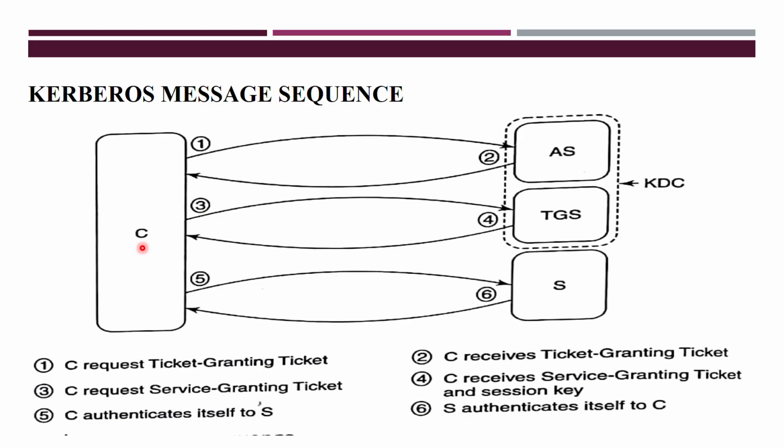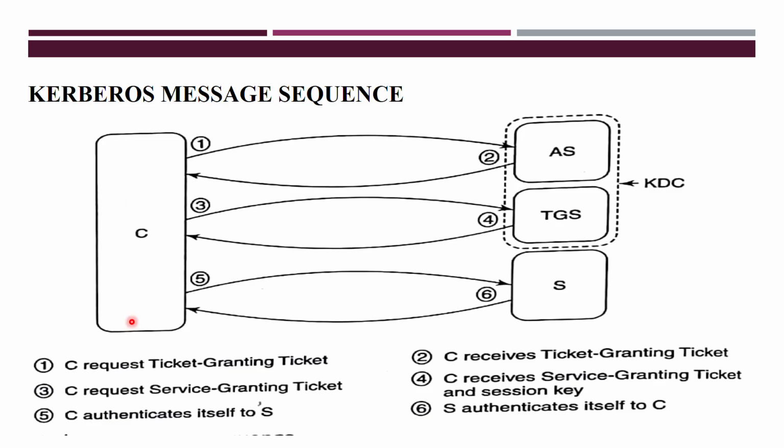For all the servers, it has to generate a different password. Then it is very difficult for C to remember all those passwords and communicate with all the servers. To resolve this problem, you are using the Kerberos protocol.